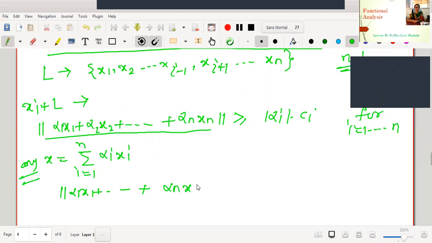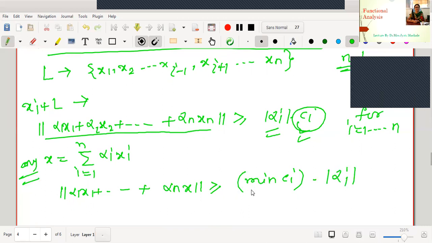Alpha n xn is greater or equal to, as it is true for all i, there should be some values of Ci's. That is, for i equal to 1 it is C1, for i equal to 2 it is C2, and so on till Cn. For uniqueness, to fix this Ci, may I select the minimum value, minimum Ci?